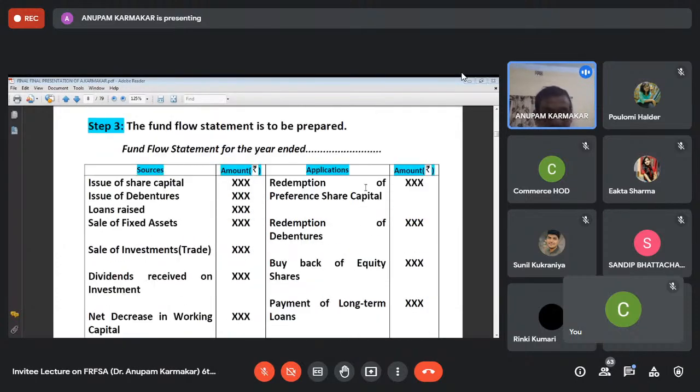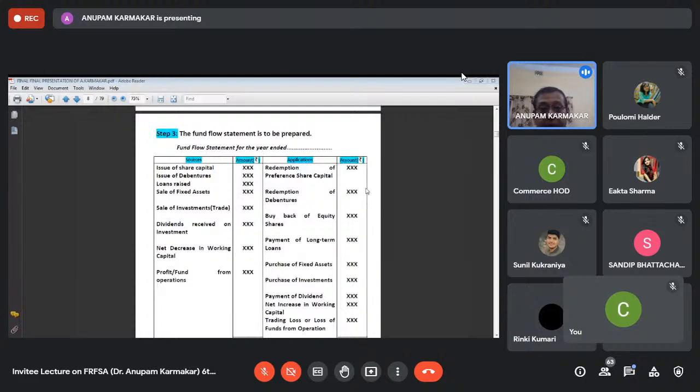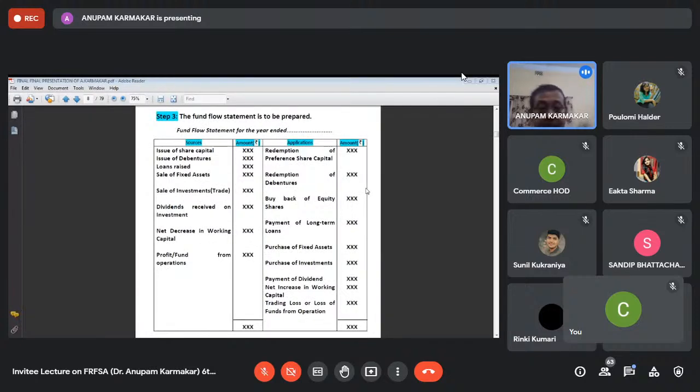And in the third step, we have to prepare the fund flow statement. It is nothing but, on the left hand side, we show the sources of funds, and on the right hand side, we show the applications of funds. You know that issue of share capital is a source of fund. Issue of debentures is a source of fund. Loans raised is a source of fund.